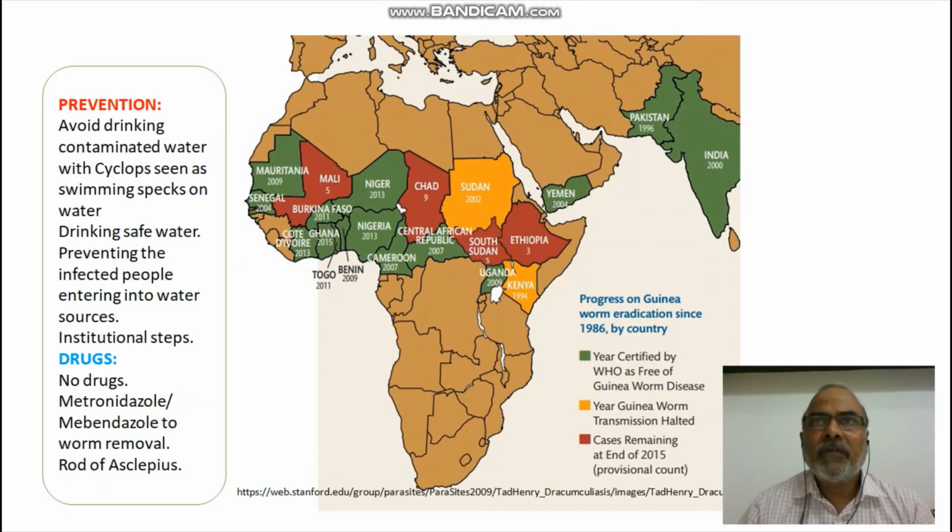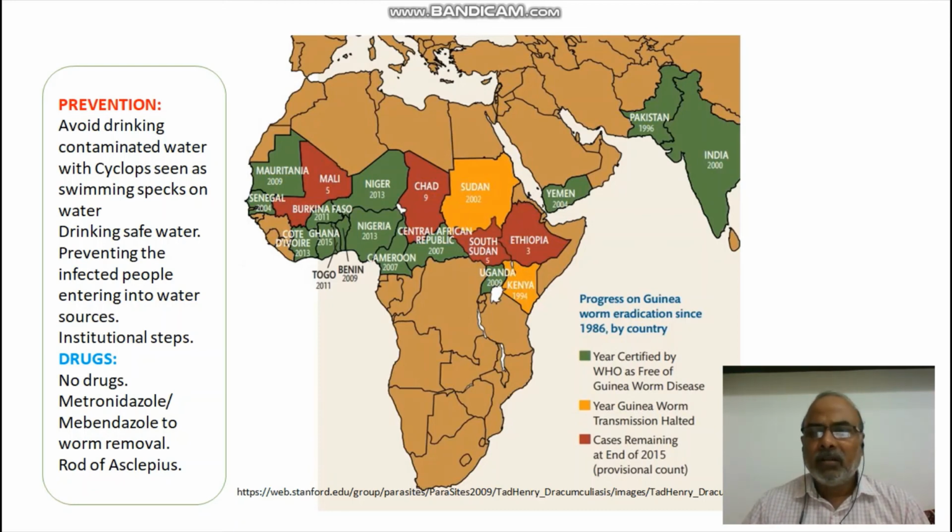Dogs also often come in contact with water. So as a result of that, there is much scope of transmission or infection of this disease. That's why we need to take care. Whenever people want to eat fish, the cooking of fish must be perfect. All such precautions we need to take in order to prevent the infection. Drinking of safe water is a very, very important thing.